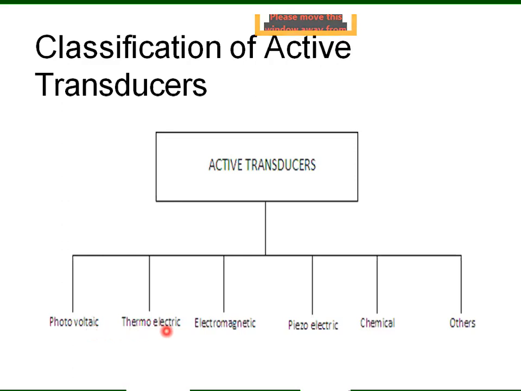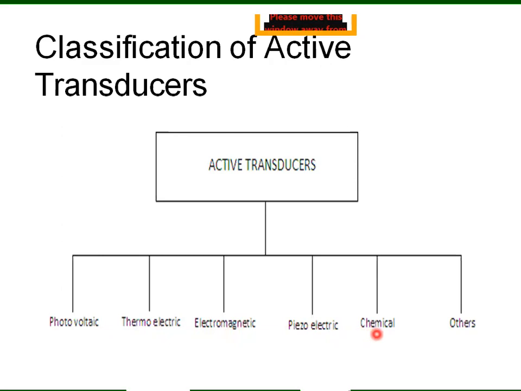Similarly, in the thermoelectric, if the temperature changes, it gives this change in temperature in terms of voltage or current. So this is thermoelectric. In the electromagnetic, if some input is changed, then the magnetic effect or the magnetic flux will change, and on the basis of that, some voltage or current will change. So this is electromagnetic. There is no need of any external power supply here.